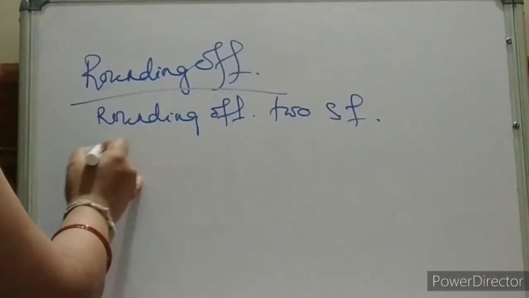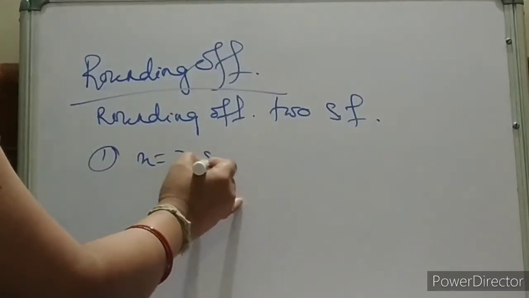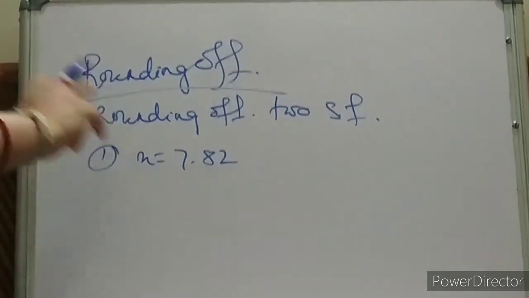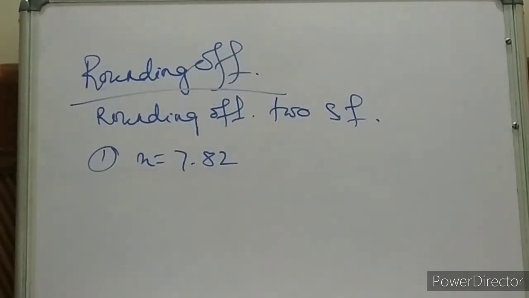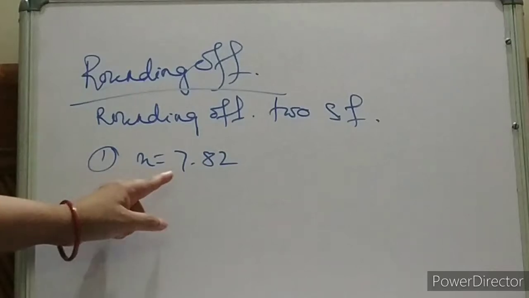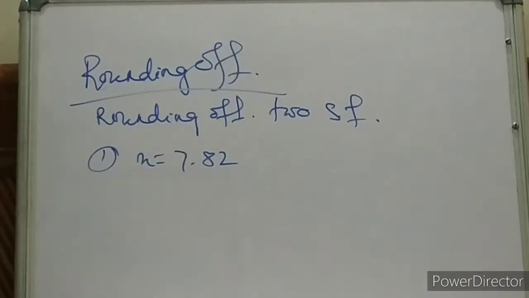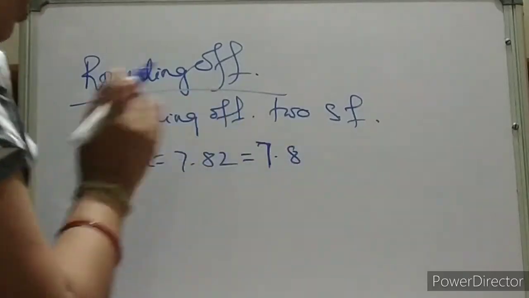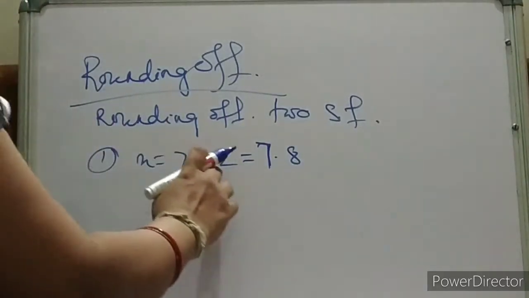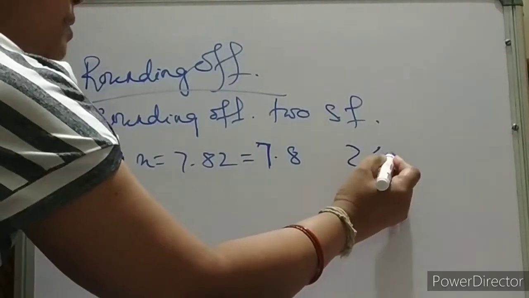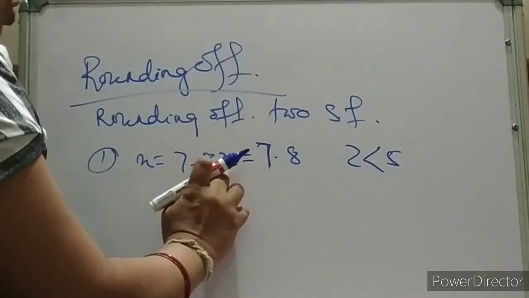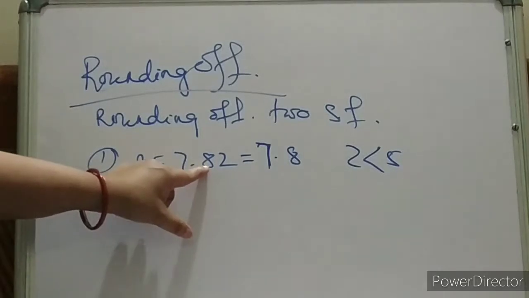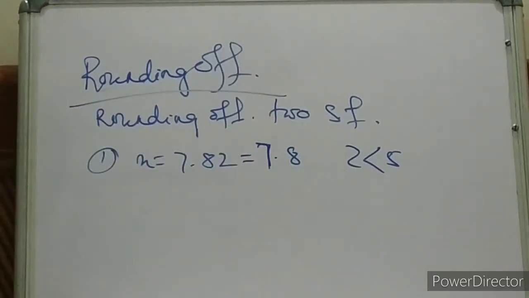First example, x is equal to 7.82. Now you have to round off to two significant figures. That means 1, 2. So we will write 7.8. One more thing: here this 2 is less than 5. So we will keep it as it is, 7.8.